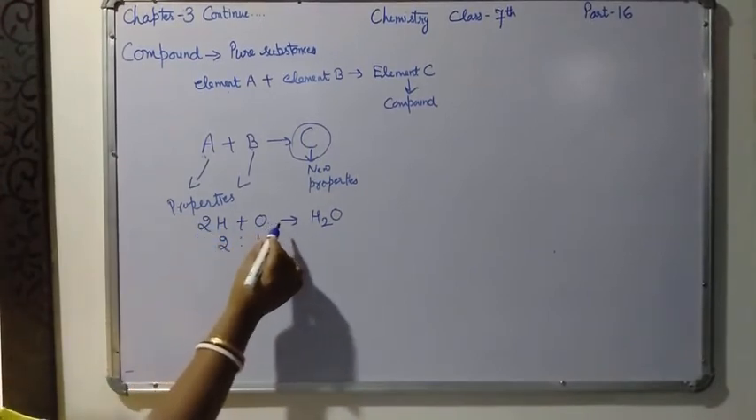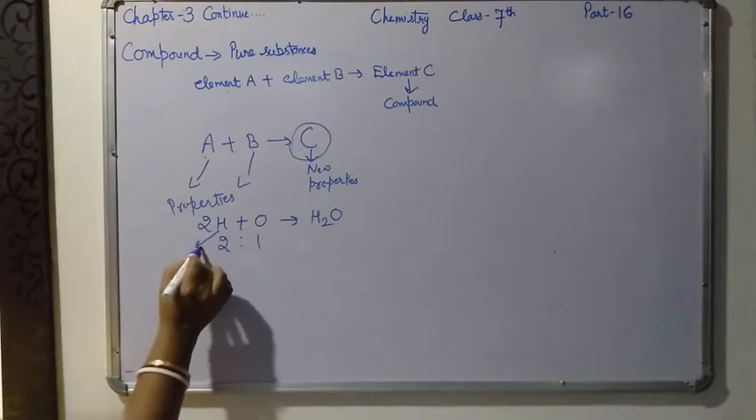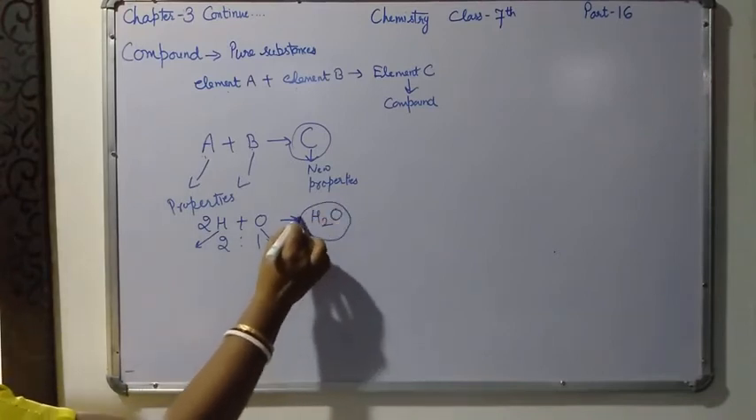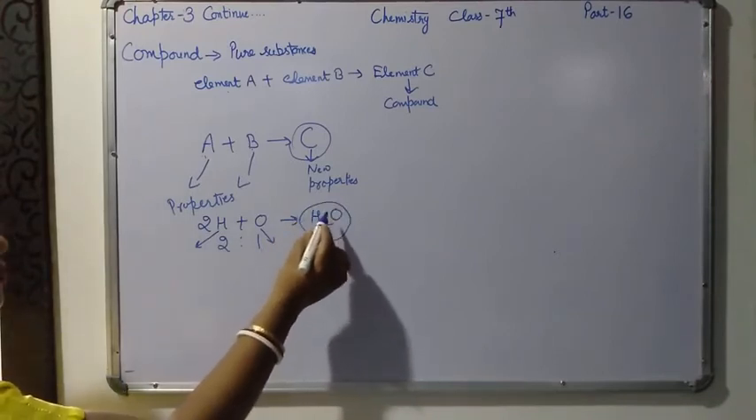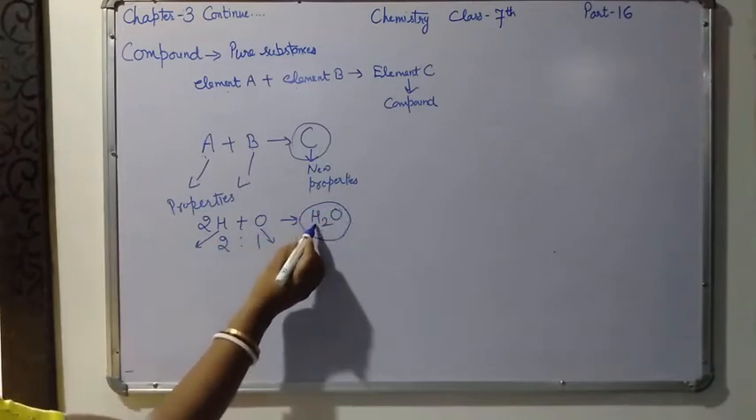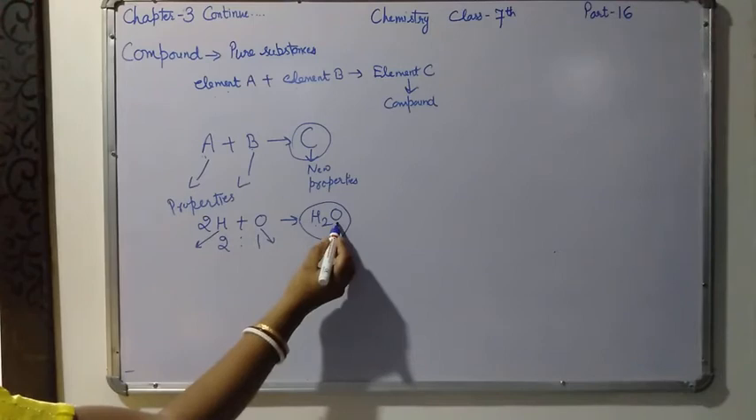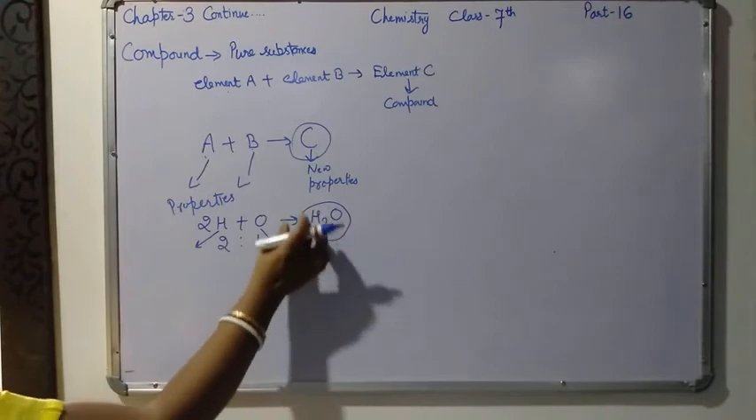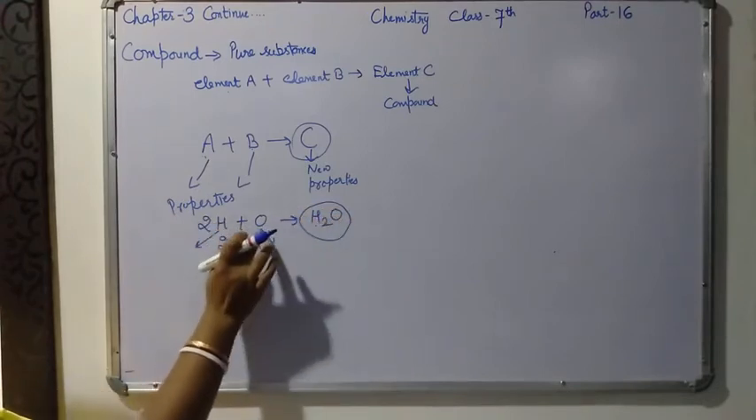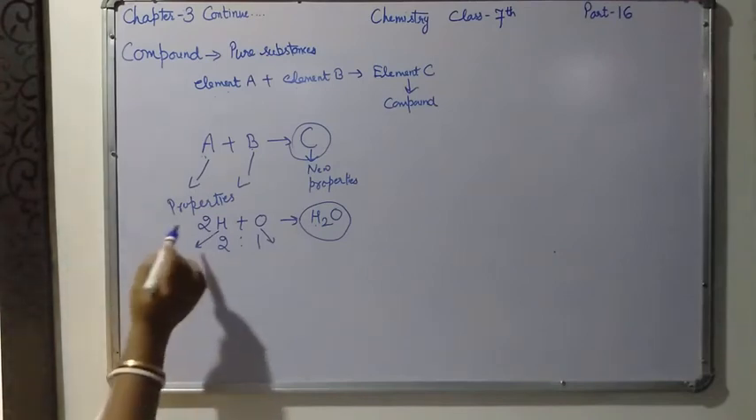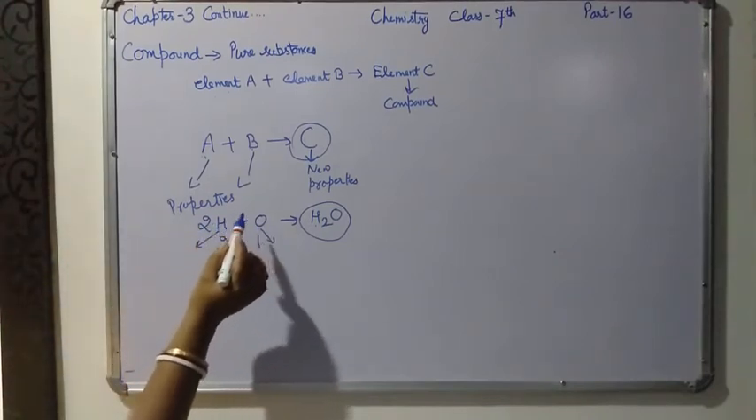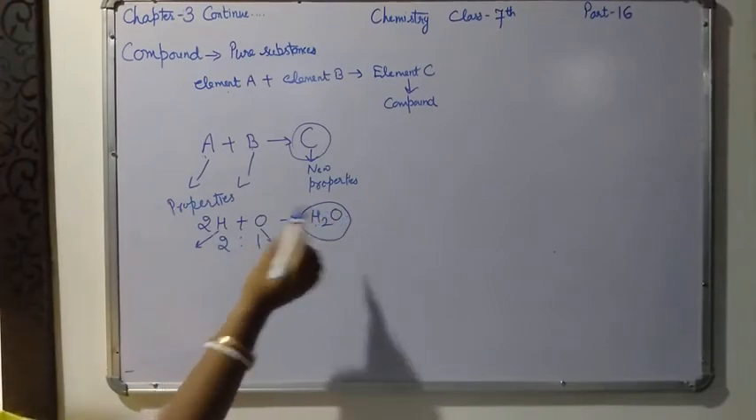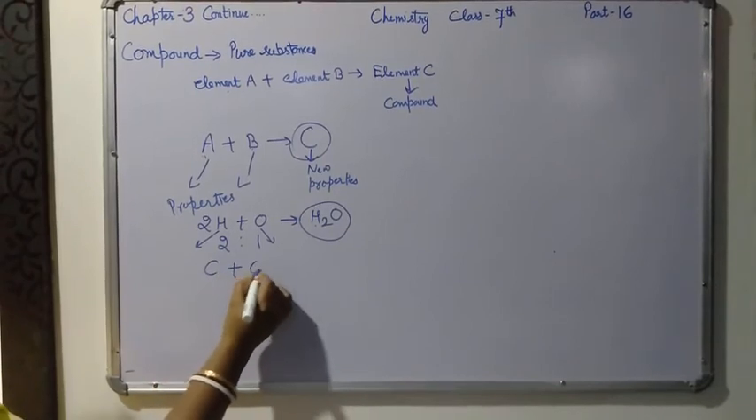And in this chemical reaction, hydrogen is losing its property, oxygen is losing its property, and a new substance is formed which has a new set of properties. In this compound, there is no property of hydrogen and no property of oxygen. The properties of this compound are totally different from hydrogen and from oxygen. So when two different elements chemically combine together in a fixed ratio, they form a substance that is called a compound. One more example, carbon plus oxygen.